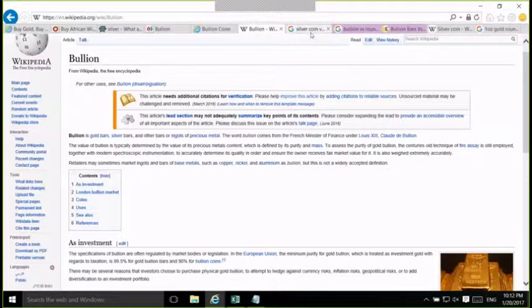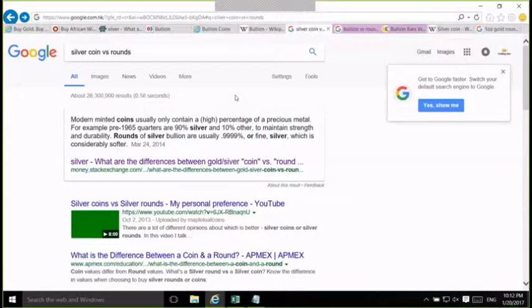Then let's also talk about what a round is. So here we go, Google. Google says a round is usually a round of silver bullion. I mean, I added bullion here, but usually rounds of silver bullion are 0.999 fine. That's fine, because this says it's a silver bullion, or round of silver bullion.